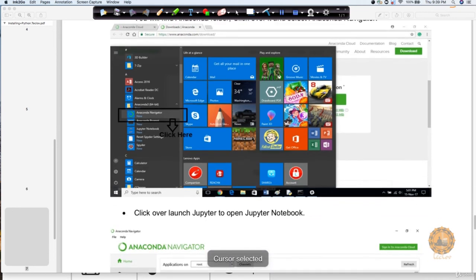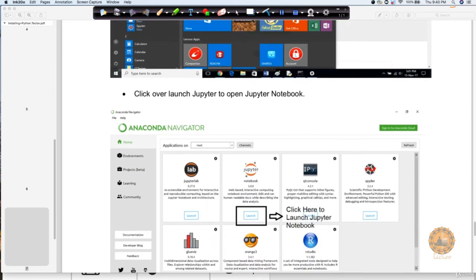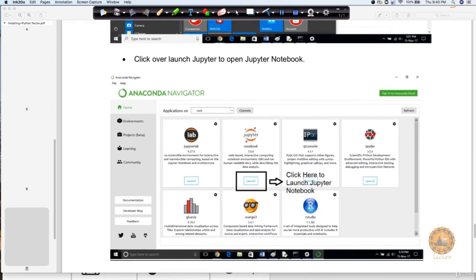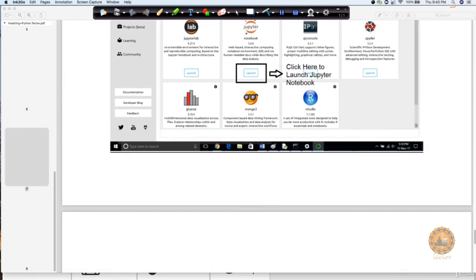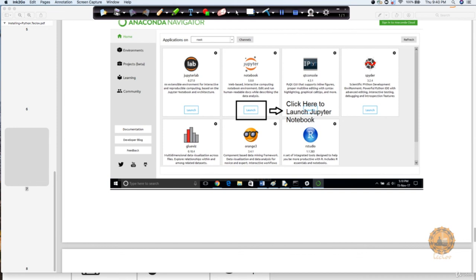Once you open this Anaconda Navigator, it will open up a window like this. It will again take some time. There will be some green color. I will show you also how it looks, but this is how the screenshot will look. You will notice that it is showing you so many things like JupyterLab, Notebook, Qtconsole, Spyder. We will see what these things are. But during this course, we will be using mostly Jupyter.